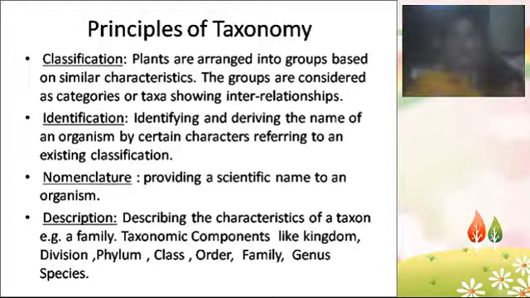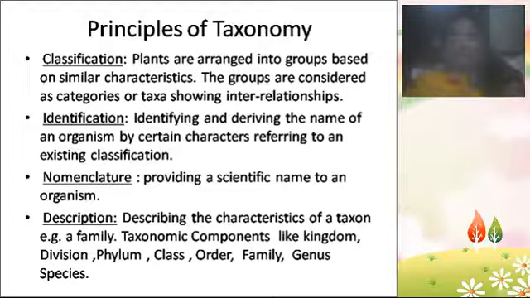Many books have been written on plants already identified. You compare your plant with the existing nomenclature, whether it suits that or is really a different, new plant. That is the identification of the plant.